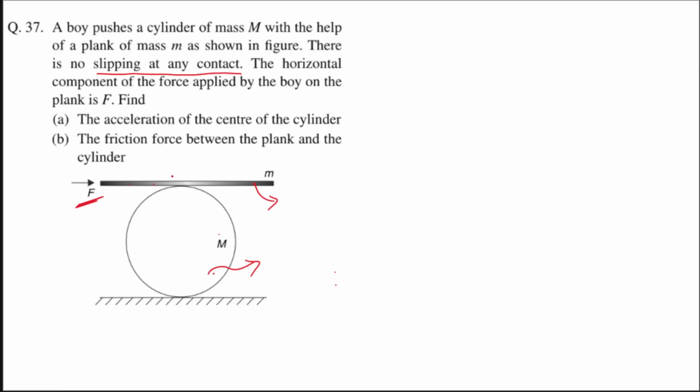अगर स्लिपिंग नहीं हो रहा है इसका क्या मतलब होता है? सिंपल मीनिंग ये है कि at contact points there is no relative motion. So whatever is the acceleration of plank at this point and cylinder at this point has to be equal. Then only relative acceleration will be zero, right? And here also the same thing. Whatever acceleration is of ground at this point will be of cylinder at this point. Then only relative acceleration will be zero. Similar thing will get applied to the velocity.